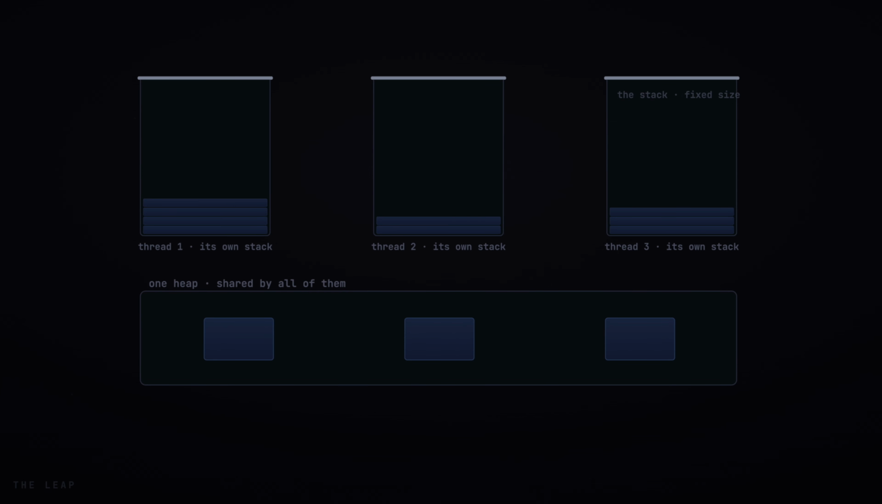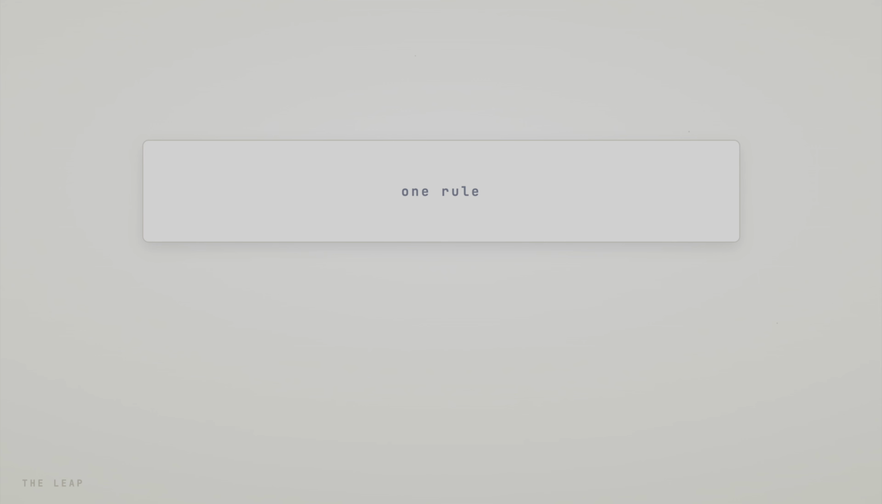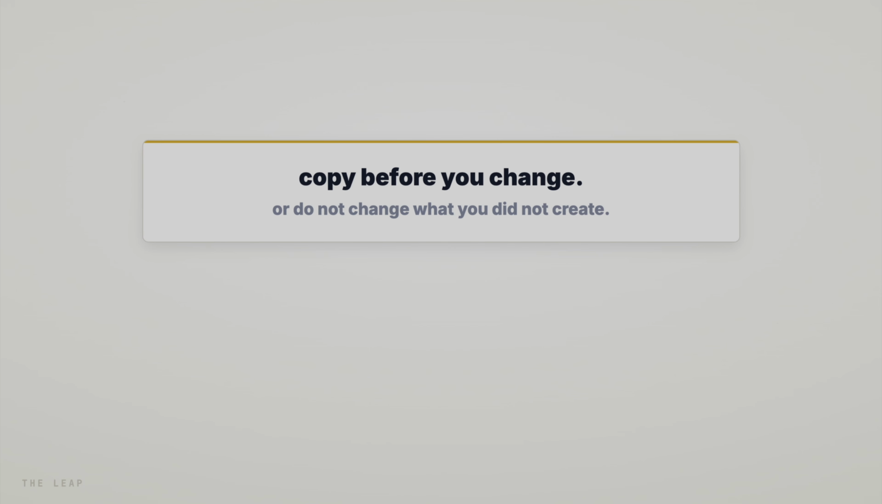Each thread gets its own stack, but they all share one heap. That is why 2 threads can fight over one object. Keep one rule. Copy before you change, or do not change what you did not create. Now you know where your data lives.